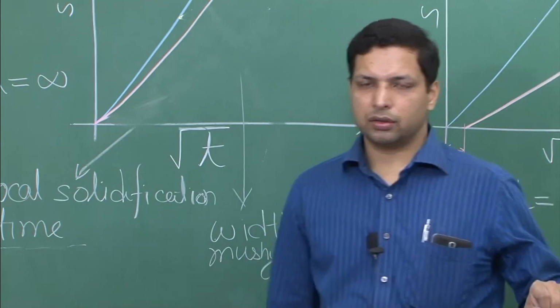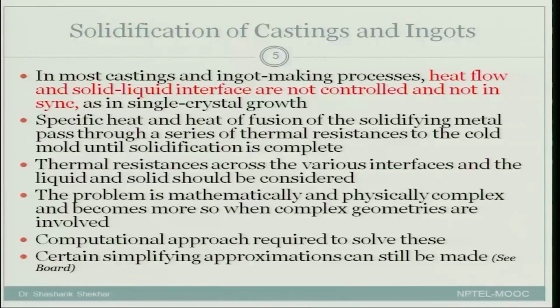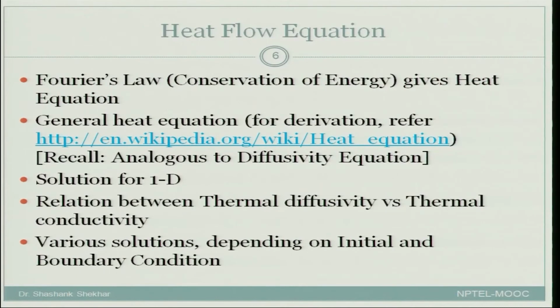So let's summarize what we know. We talked about the solidification of castings and ingots and said that the overall equations are always very complicated, but we need some simplifications. For that, first we need a heat flow equation, and we saw that the heat flow equation comes from the conservation of energy, which gives us the Fourier law, and from there we get the heat equation. You can go to some of these Wikipedia-type websites and get more detailed information about the heat equation.